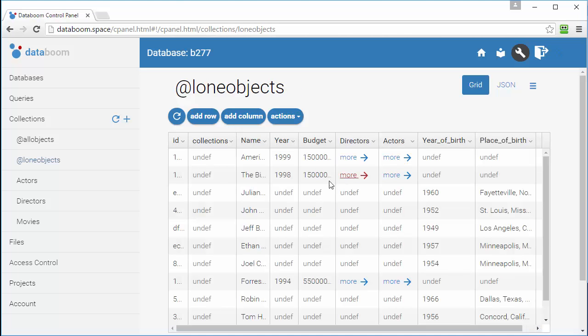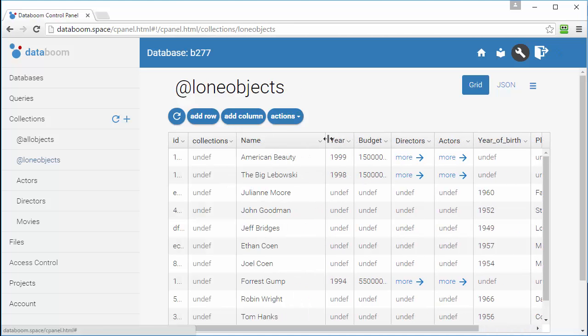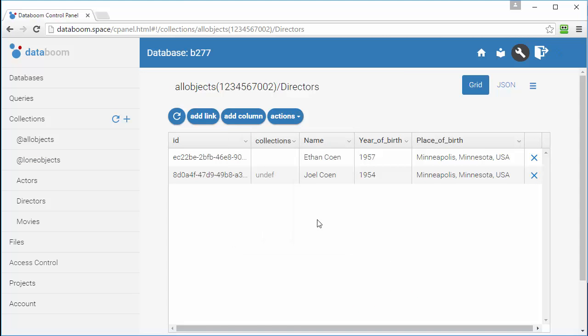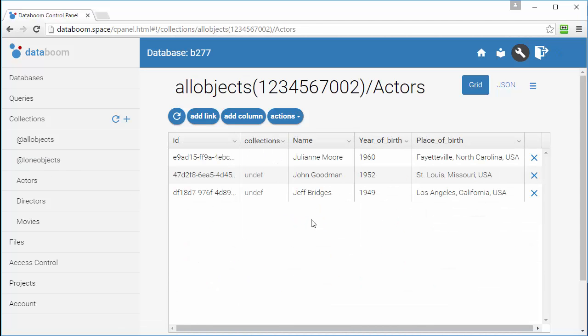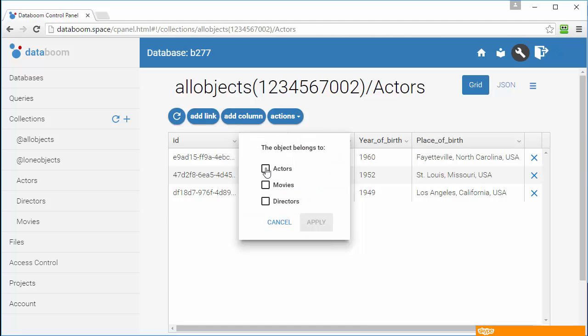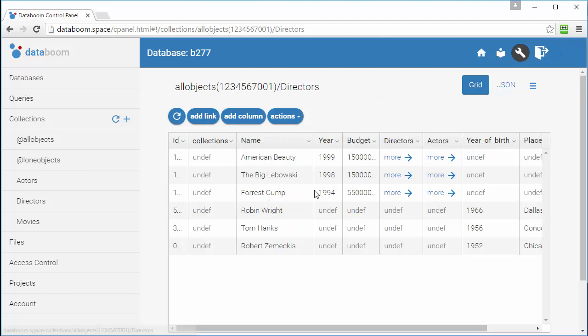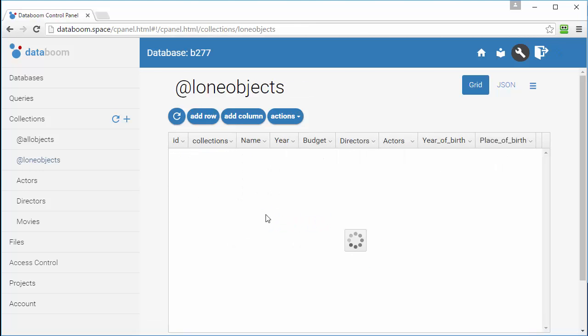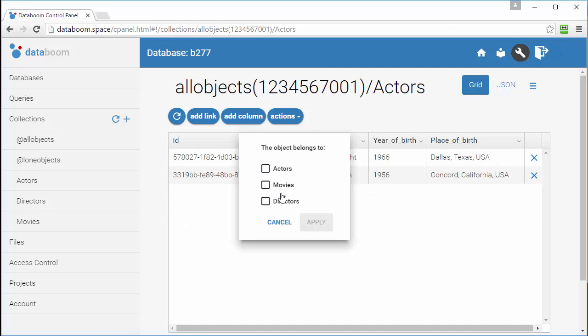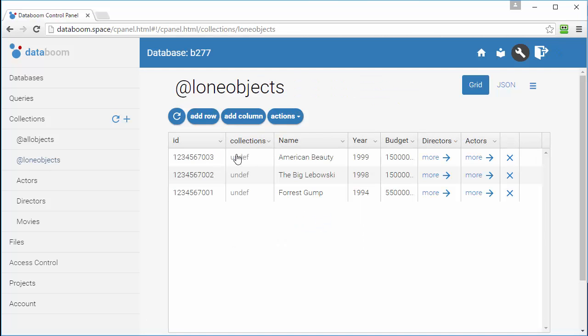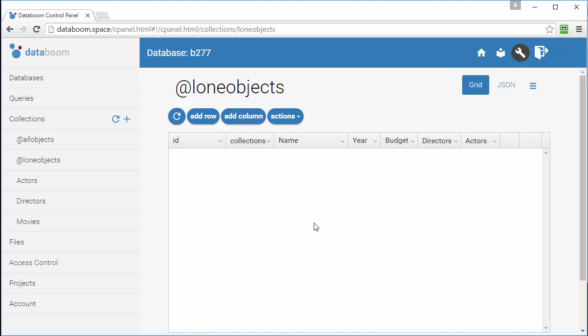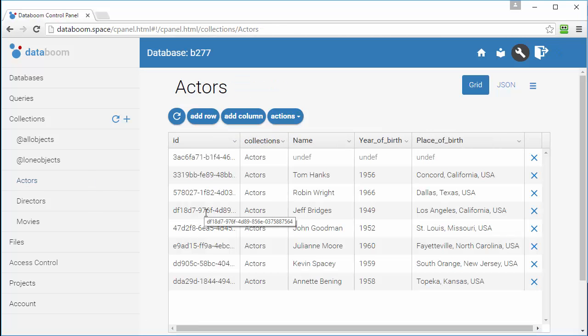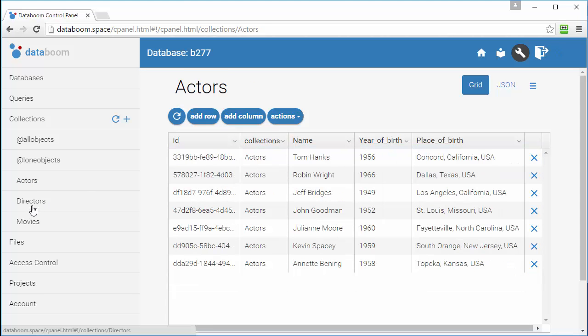Returning back to the Lone Objects pseudo collection, we see that the collection has slimmed down a bit. Let's perform these same operations with the other 2 movies, The Big Lebowski and Forrest Gump. And finally, we put the movies into the Movies collection. Let's see what we've got. From all the collections, we have to remove the empty object that has been generated when the collection was created.